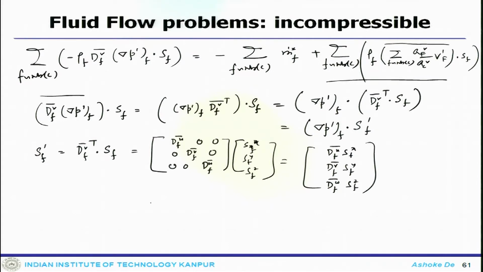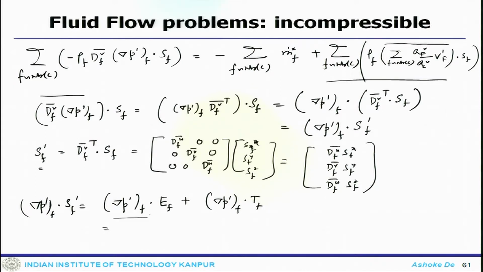So, now you can work with this prime component, the surface vector component, and the pressure correction gradient can be calculated like delta p prime f dot S f prime equals delta p prime dot E f plus delta p prime dot T f. Which is like an implicit component, and this is the cross diffusion component, and this we have seen while looking at the discretization of the diffusion equation.